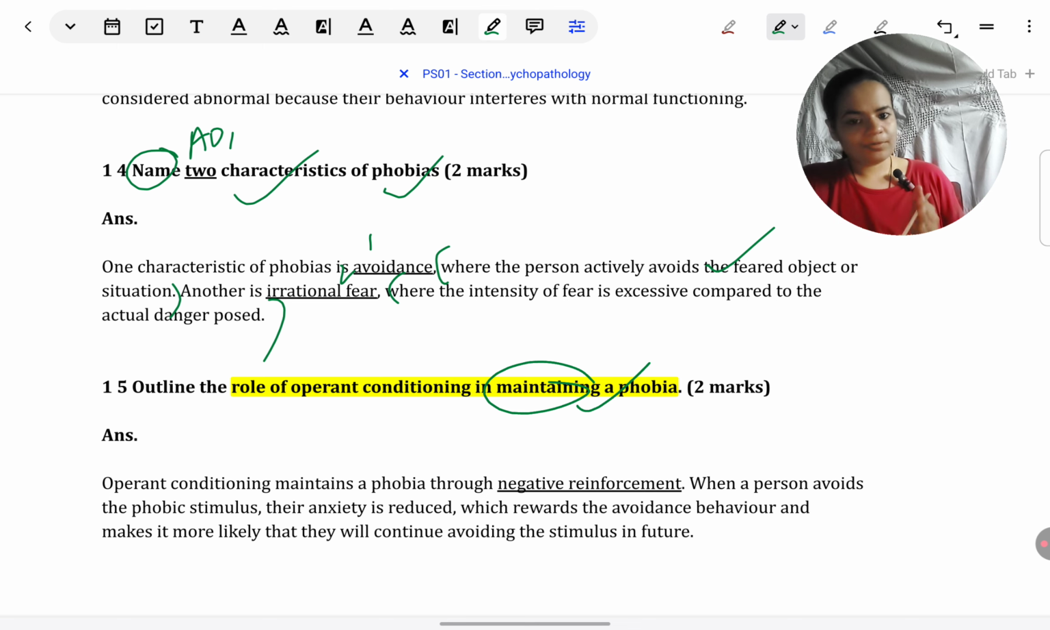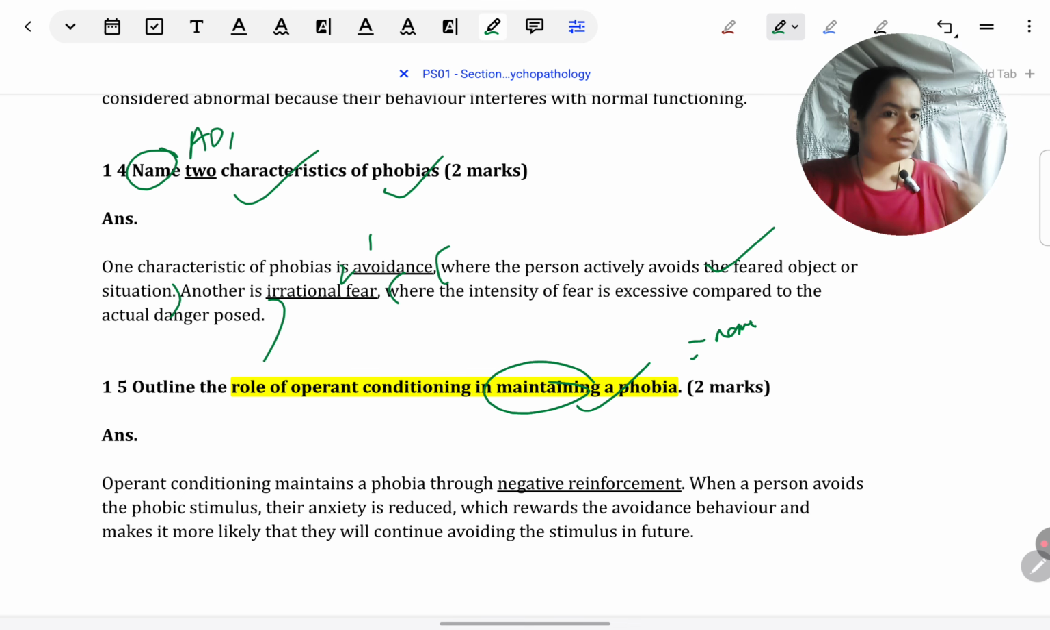When it comes to operant conditioning, maintaining a phobia for 2 marks, you can just name the way in which it maintains a phobia. I always begin with naming or identification. Here, you know, negative reinforcement is how phobia gets maintained. So, first, you can just name that negative reinforcement is the mechanism. You get 1 mark for that. And then, of course, you have to explain it. After all, it's outline, means you have to say something more. Exactly how does negative reinforcement help to maintain the phobia? You need to elaborate on that. This is also completely AO1,